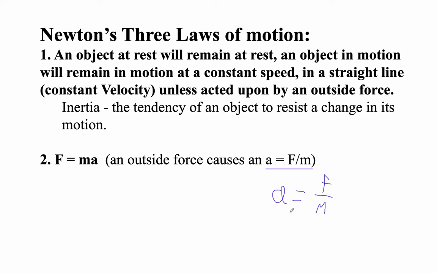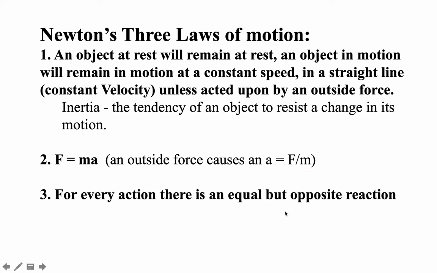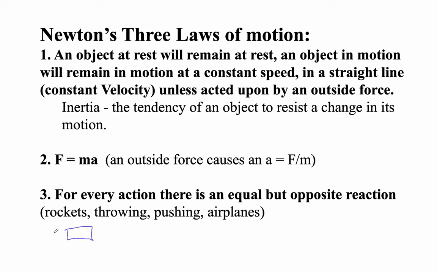And then the last of Newton's laws of motion is that for every action, there's an equal and opposite reaction. I will do some demos of this. But an example of this is, if you have a rocket, of course, the rocket is shooting gases this way, and the gases push the rocket this way. Or if you throw a baseball, the baseball goes this way, but the baseball pushes on your hand this way. For every action, there's an equal and opposite one. So anyway, I've got some demonstrations.